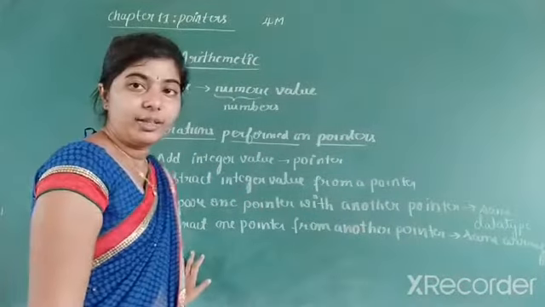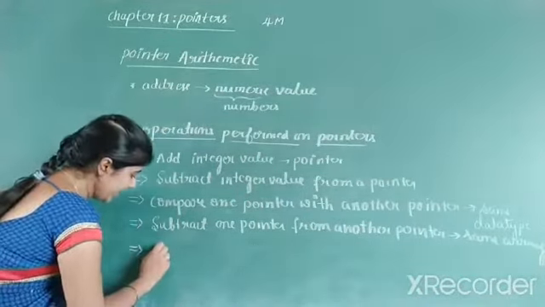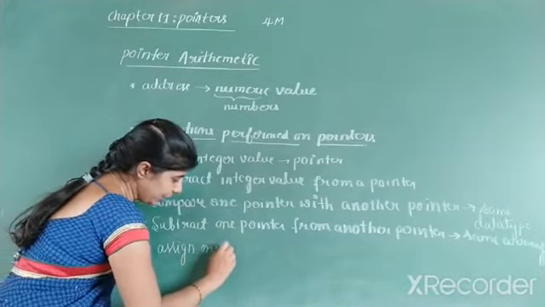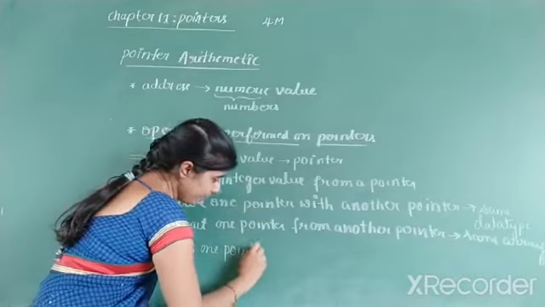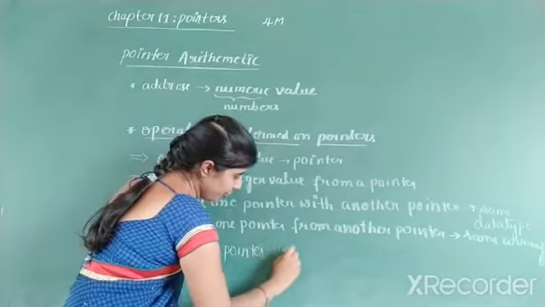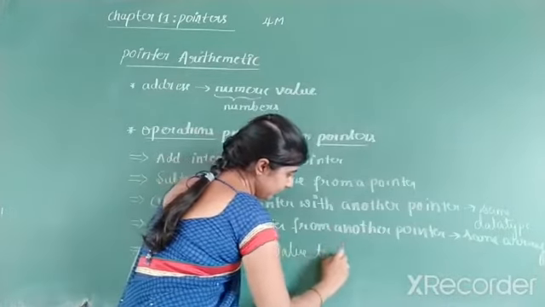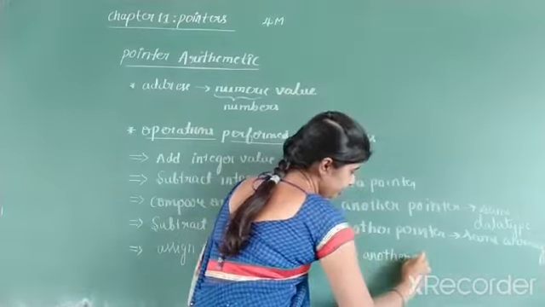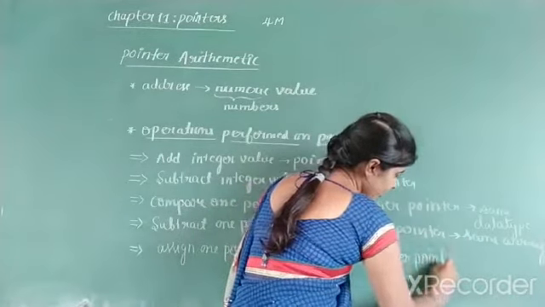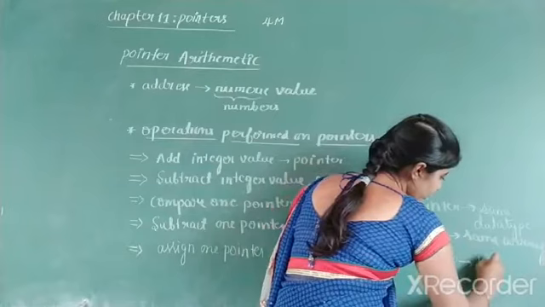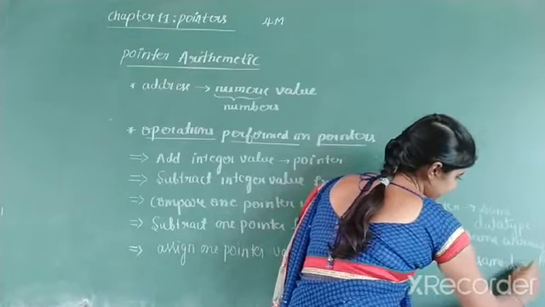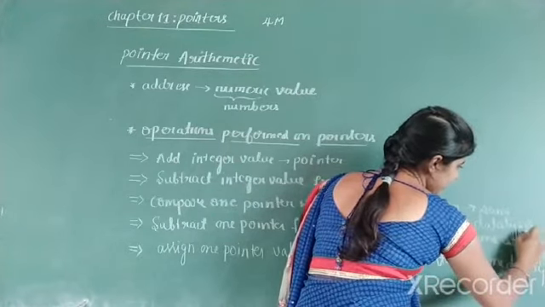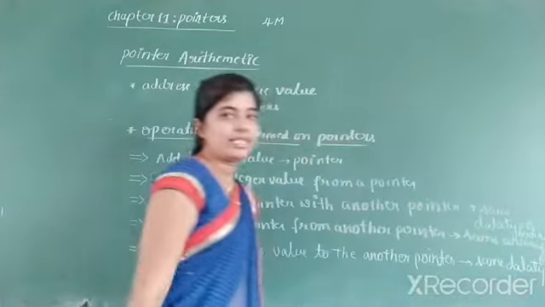So the next arithmetic operation is we can assign one pointer value to another pointer, if they belong to the same data type and same array.